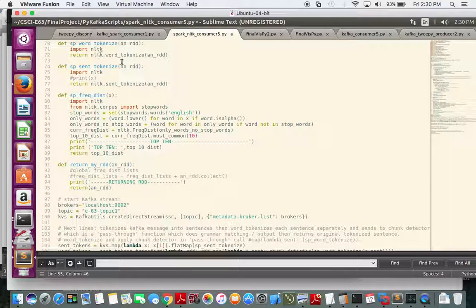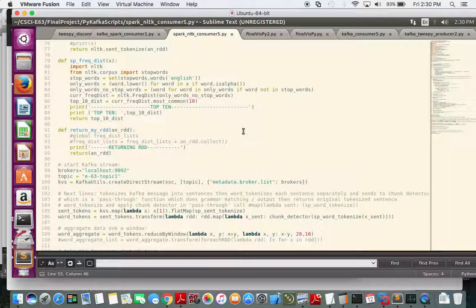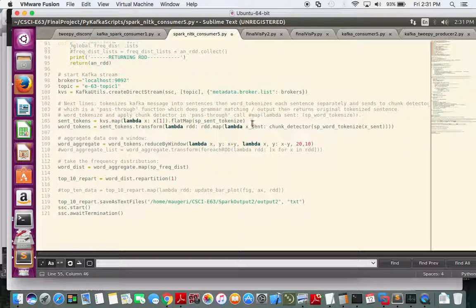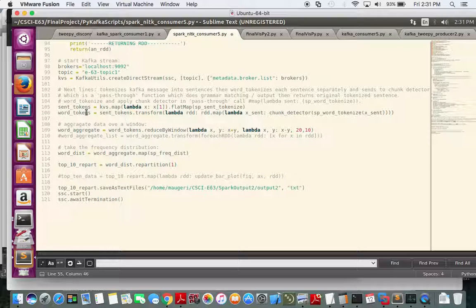But it's basic sentence and word tokenizing here, and frequency distribution, basically the same as before, and again just returning back to the Spark stream after printing out to the console. So down here, it sets up the direct stream with Kafka, and then it's just a few series of Spark functions.